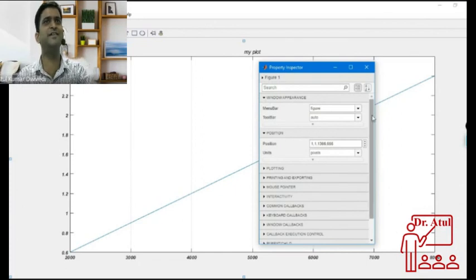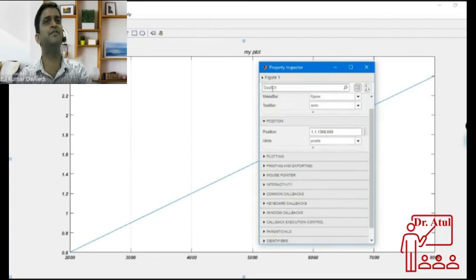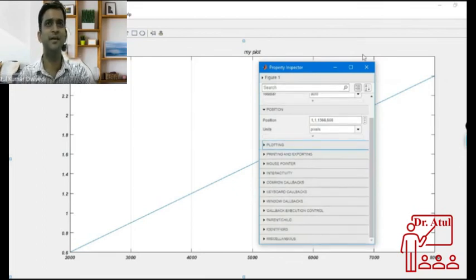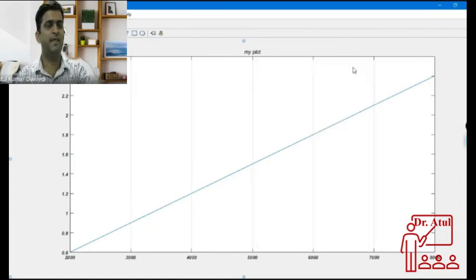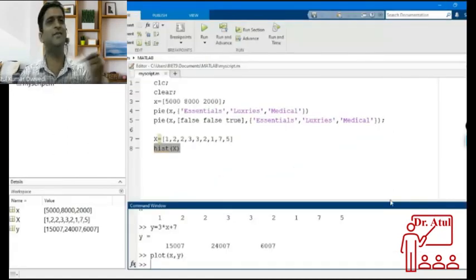Okay, so these many things are there. They have given a search window also for searching those properties. We don't have too much time to cover all of those.